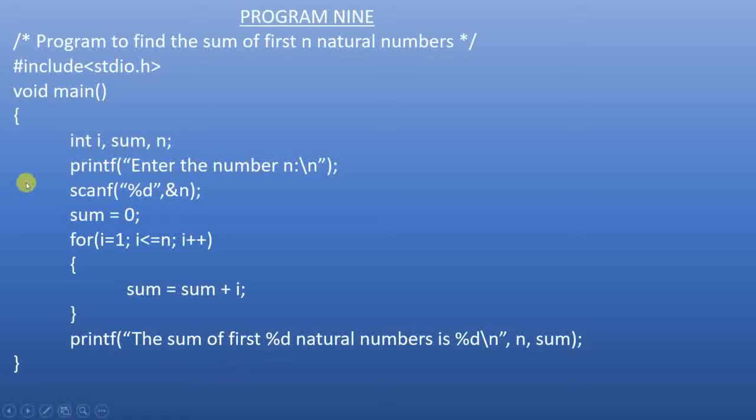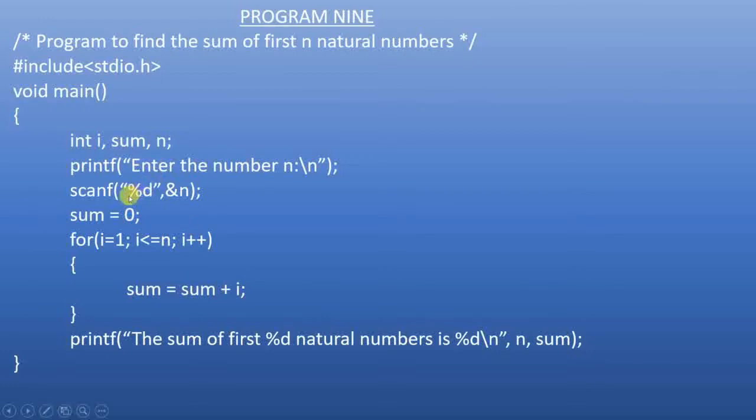Here I have two blocks. One is the main block, the block under the main function. The other one is the for loop block, this one. Even though this contains only one statement, still I have enclosed it within the block. Okay, it is a good practice.